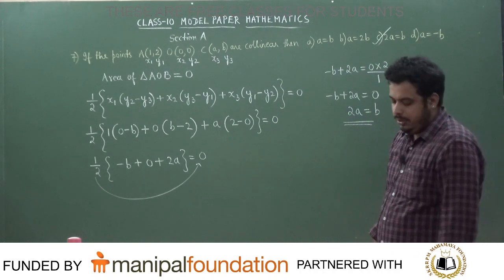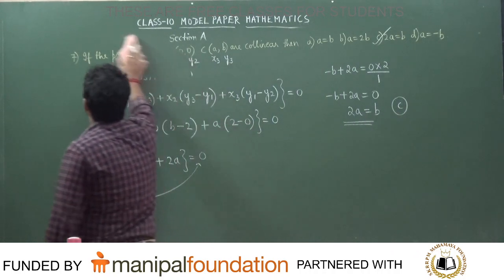Next question, 8th one. Question number 8, students.